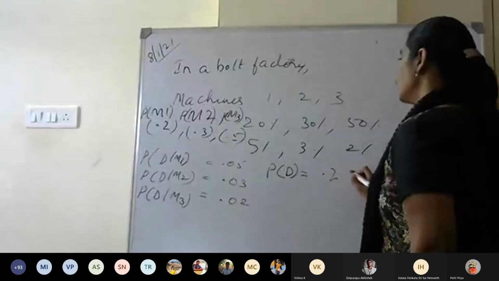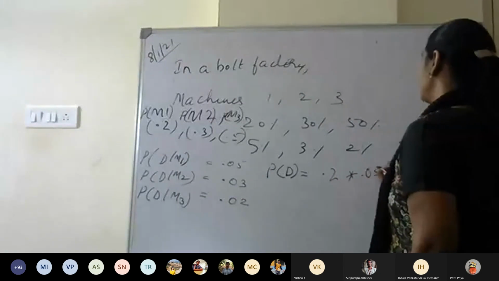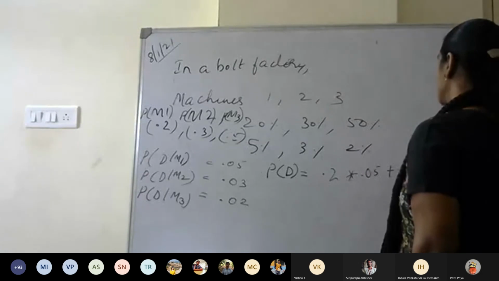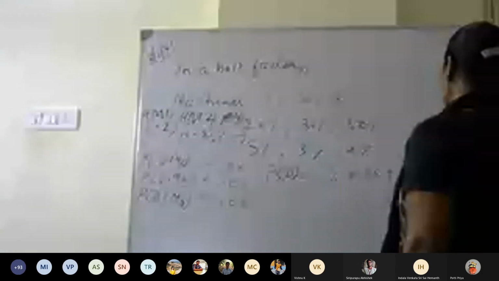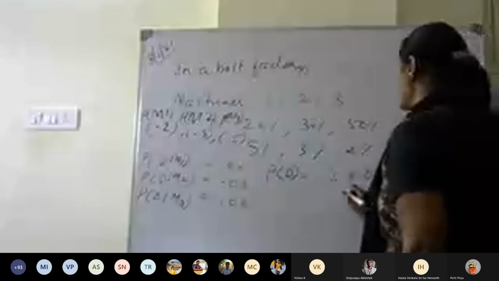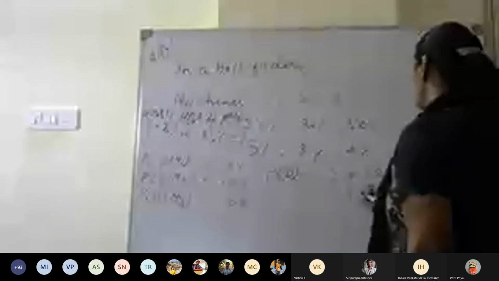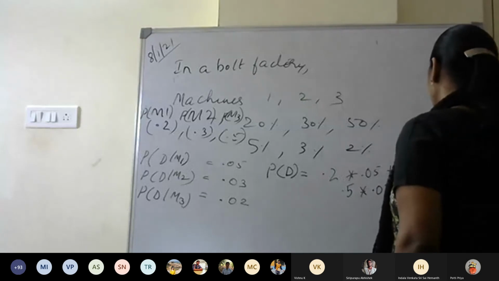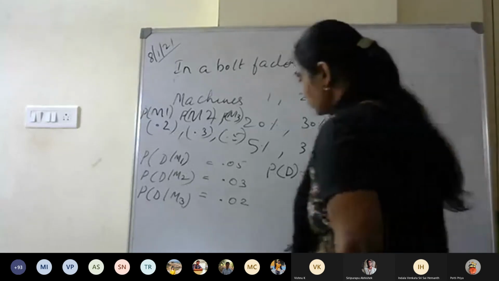So 0.2 into 0.05 plus 0.3 into 0.03 plus 0.5 into 0.02. So the answer is 0.029.